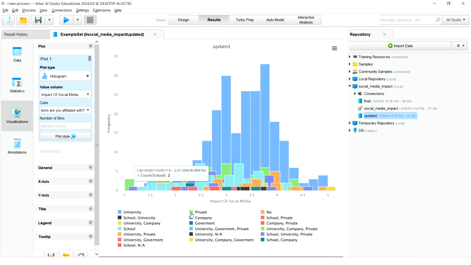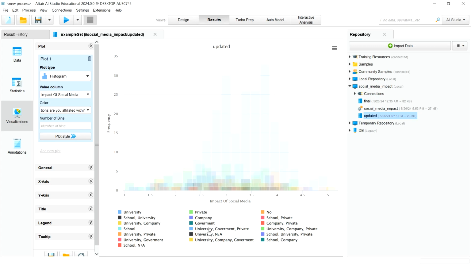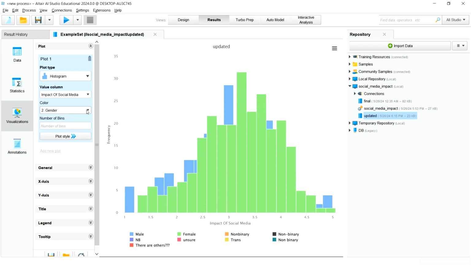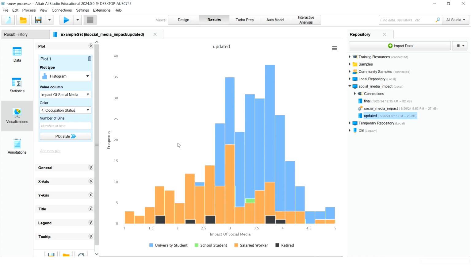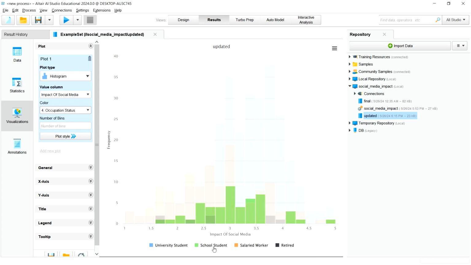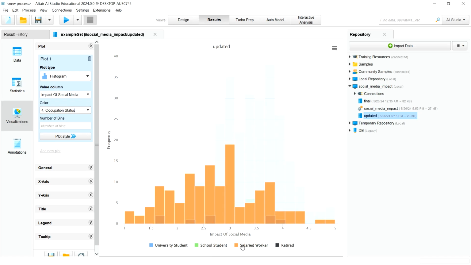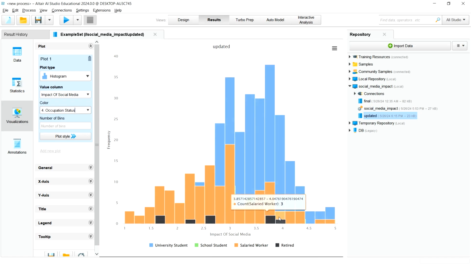Now if you go to visualization, the impact of social media is on the x-axis. If the severity crosses 3.5, we can say the social media is causing some health related issues. If we see the university students, there are a large number of students who are crossing this threshold. Similarly, for occupational status, we can see that school students are pretty much in the good line. Most of the university students are crossing the threshold, whereas most of the salaried workers are not crossing the threshold and are in a good state.